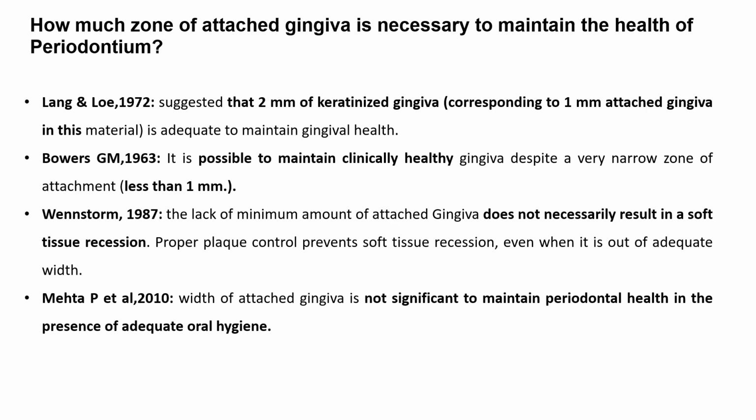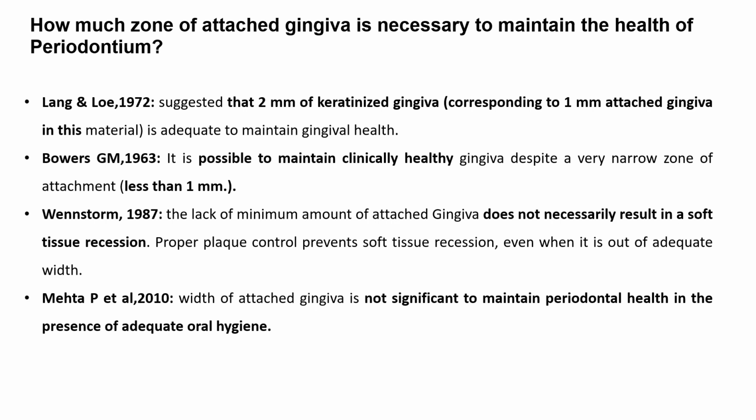Whereas Bowers has told that it is possible to maintain clinically healthy gingiva despite a very narrow zone, that is even if there is less than 1 mm of attached gingiva. Wennström in 1987 has found that the lack of minimum amount of attached gingiva is not going to result in a soft tissue recession if there is proper plaque control. And Mehta et al. in 2010 has said that the width of attached gingiva is not significant to maintain periodontal health in presence of adequate oral hygiene.